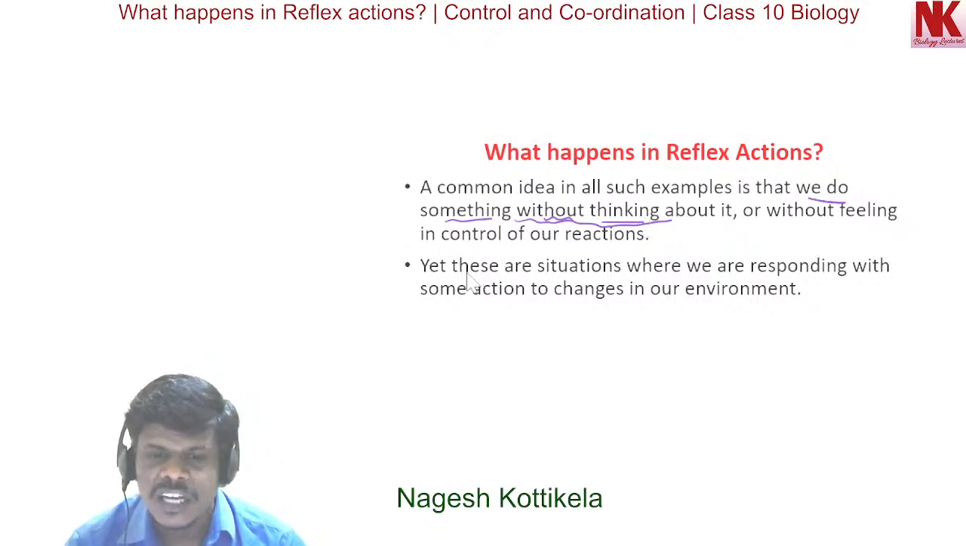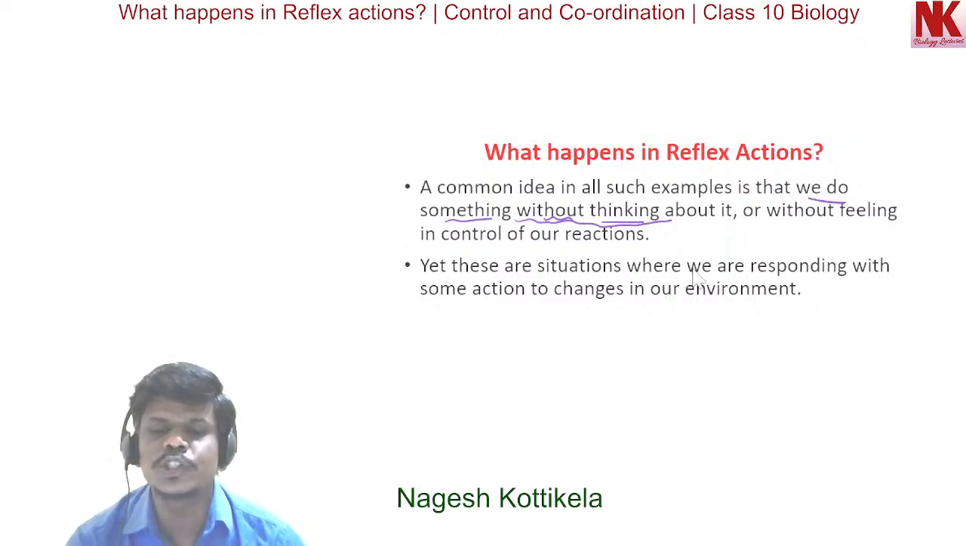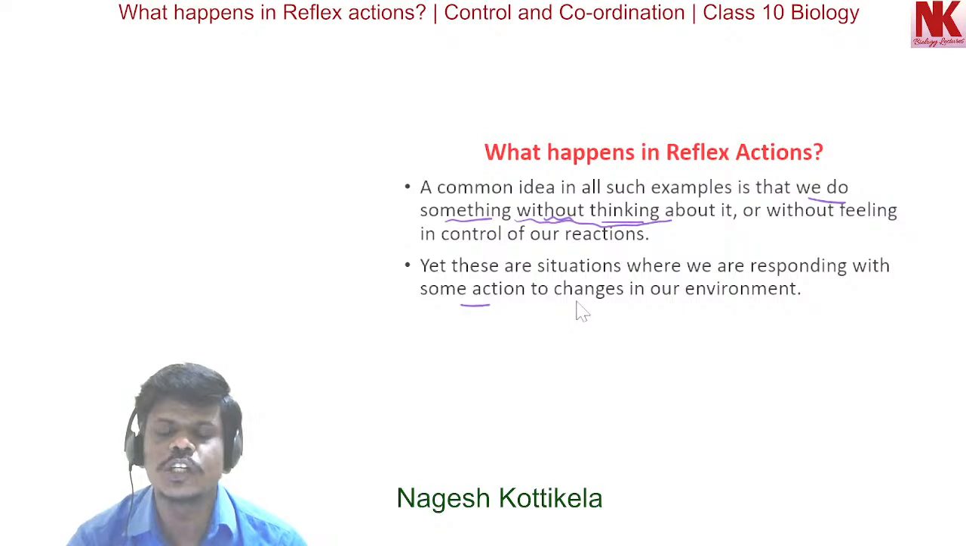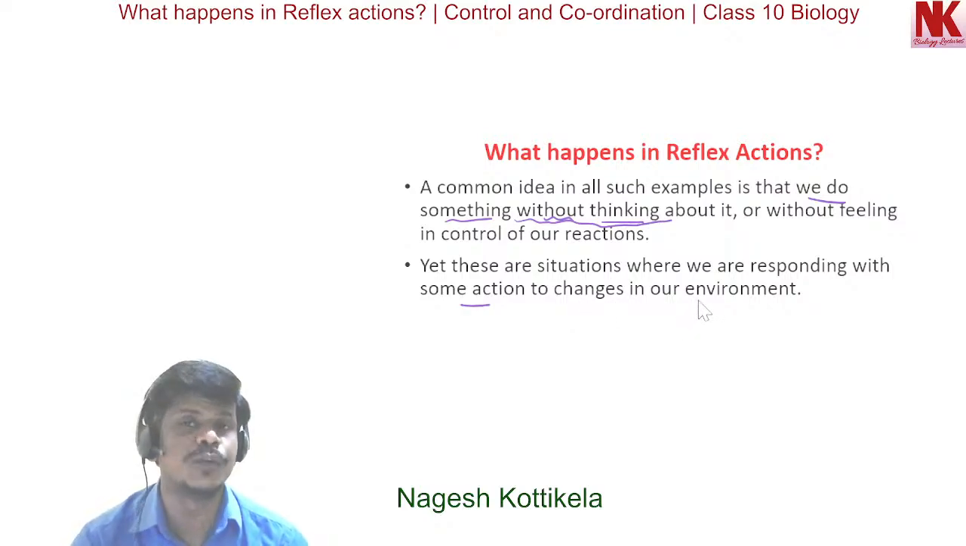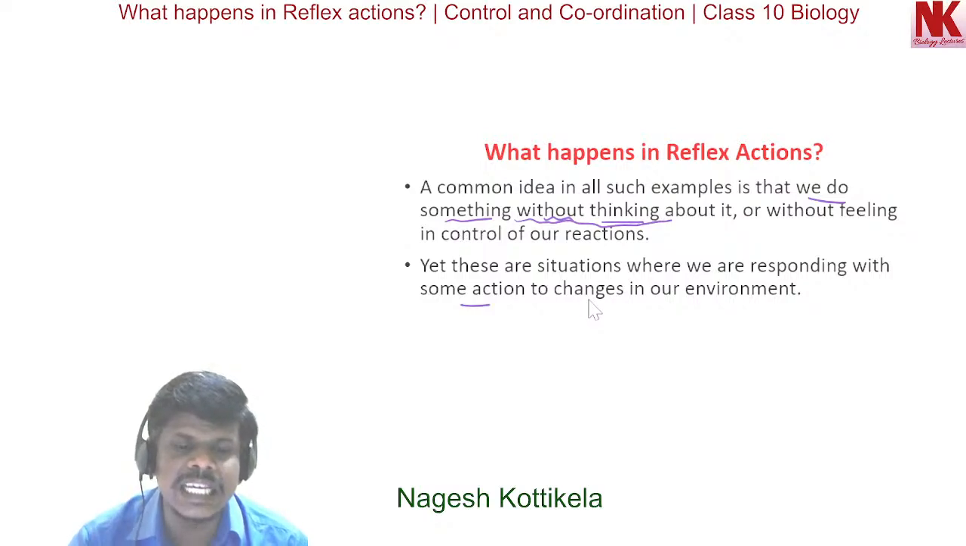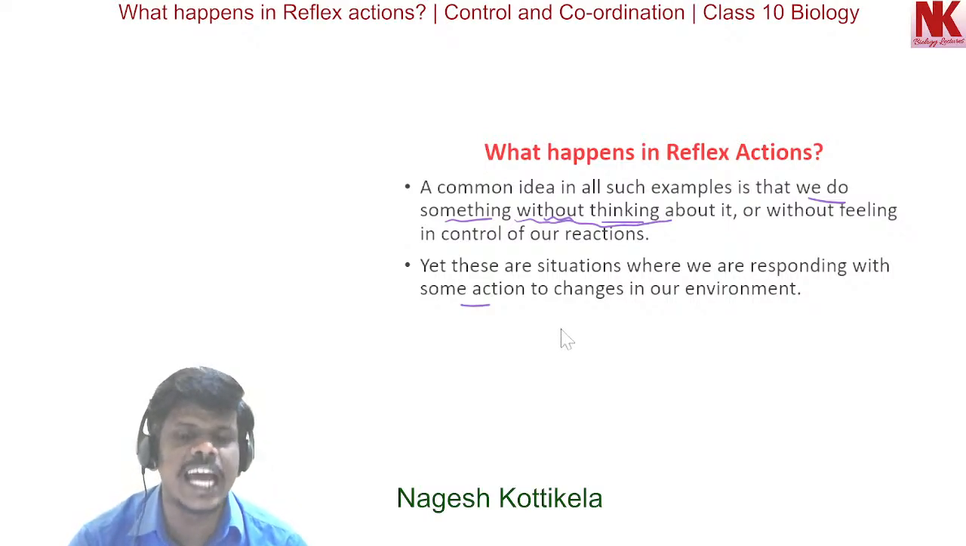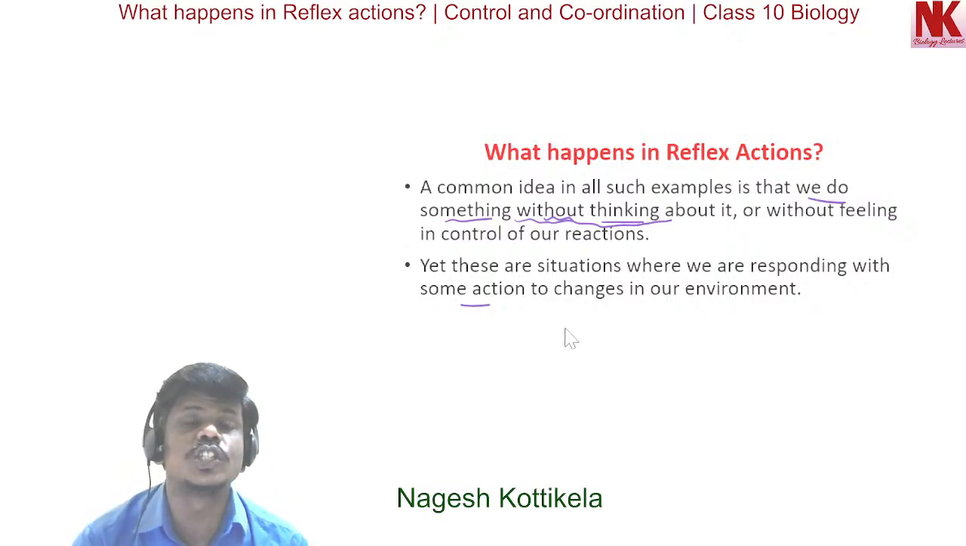Here, these are situations where we are responding with some action to changes in our environment. So all these responses are in response to changes in the environment. What exactly do we mean here? How is control and coordination achieved in such situations? Let's discuss in detail about these mechanisms.